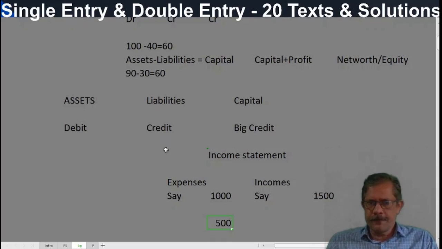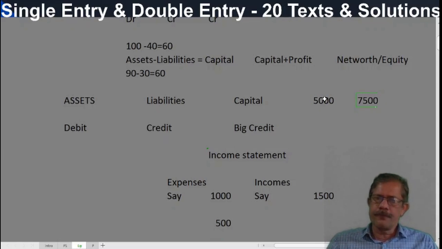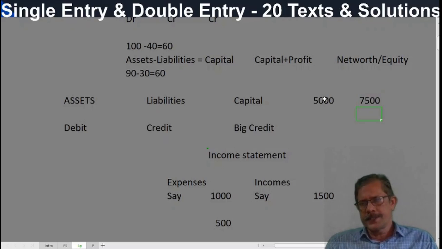Because of lack of information, this income statement cannot be prepared under incomplete double entry. What we are doing then: we know the increase in capital is due to profit. So from opening capital, say 5,000 rupees, and at the close of the year, if we calculate another capital and it is 7,500, then we can simply say that 2,500 is the profit.